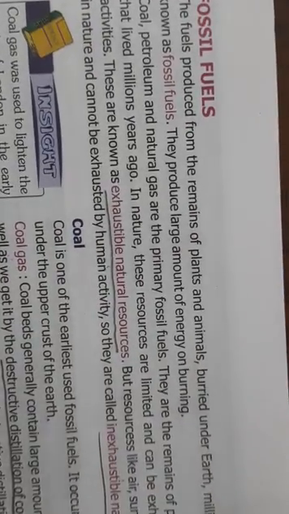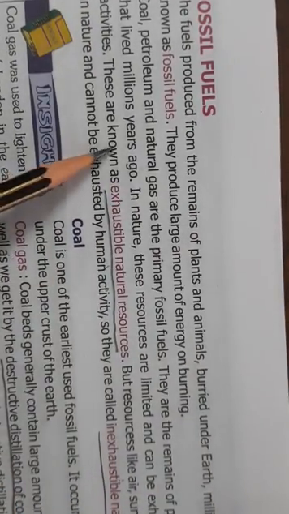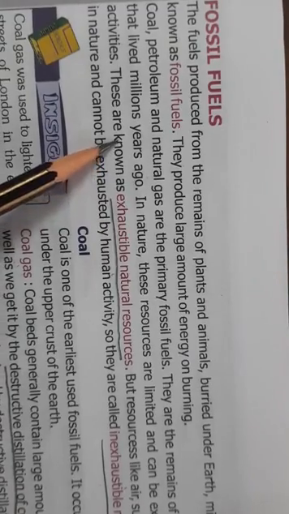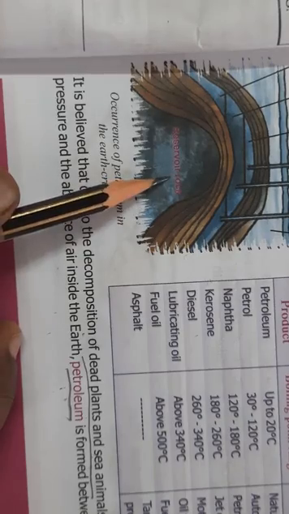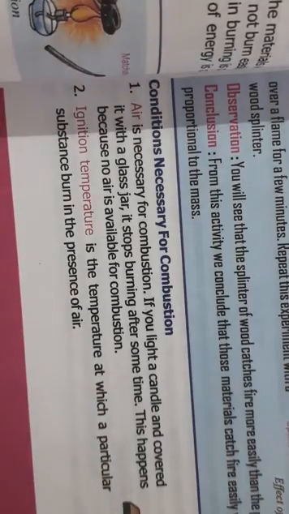So coal is formed by the dead remains of plants and animals under the earth crust, and petroleum is formed by the decomposition of dead plants and sea animals under the sea. So this is how coal and petroleum are formed.